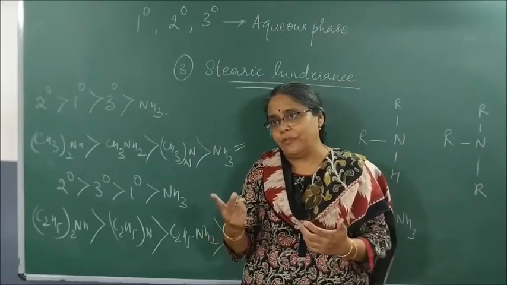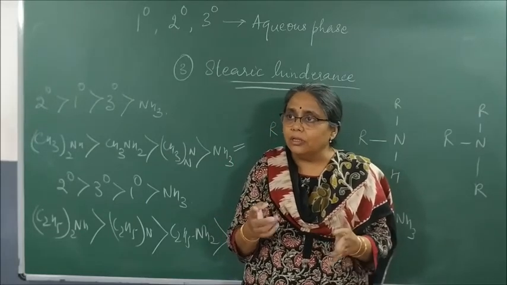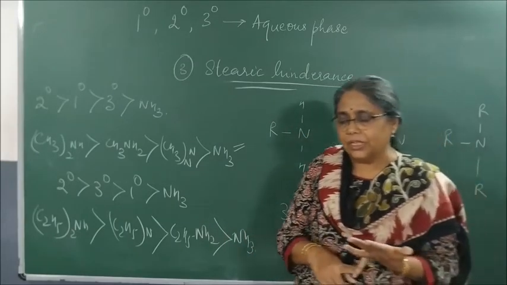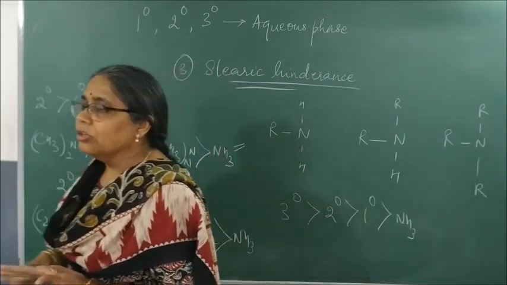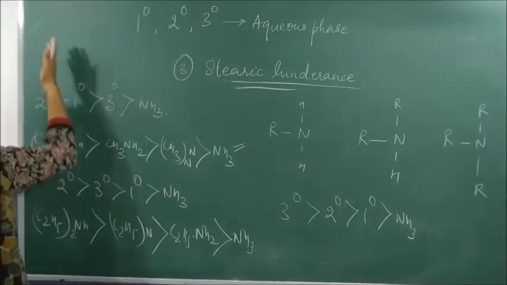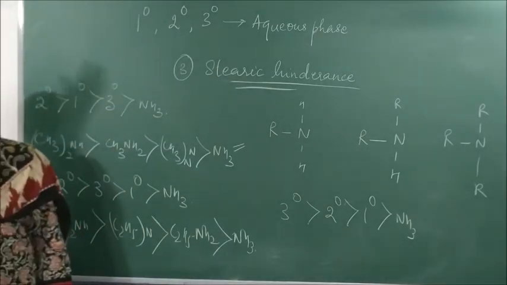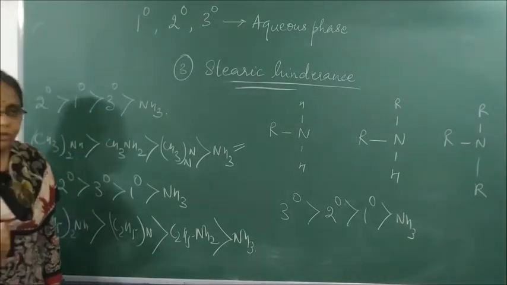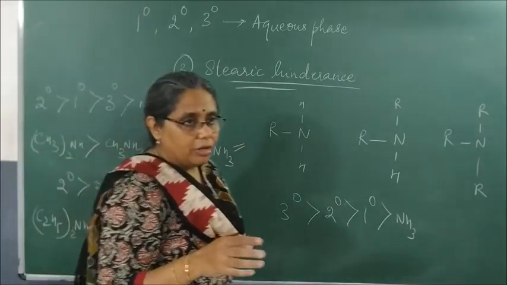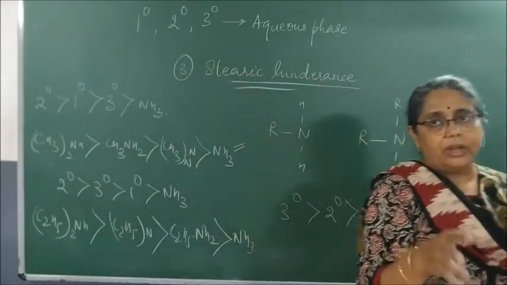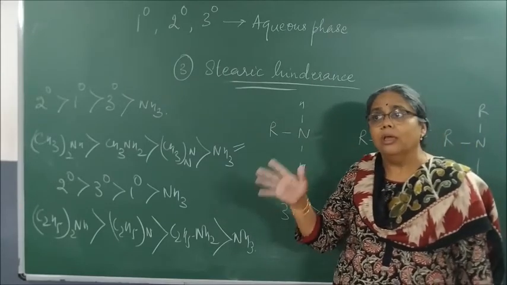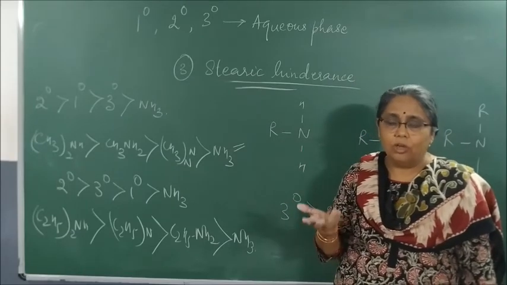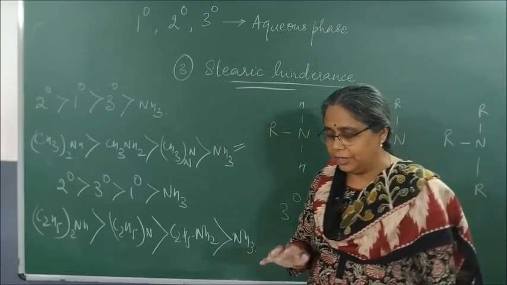So only two effects play the role during gaseous phase. What are the two effects? Plus I effect and steric influence. So the order of both was what? Tertiary greater than secondary greater than primary greater than ammonia. So in gaseous phase, it always follows the order tertiary greater than secondary greater than primary greater than ammonia, because of the absence of what effect? Hydration effect or solvation effect, right?